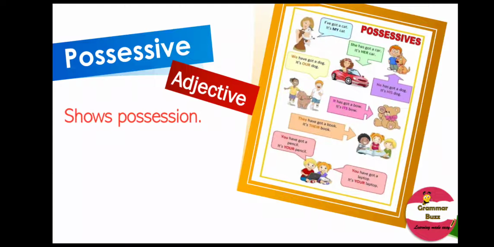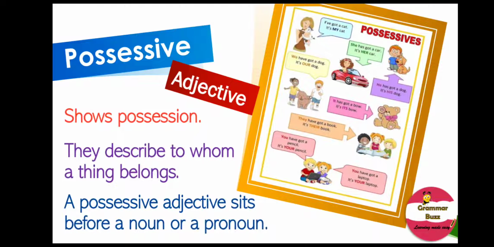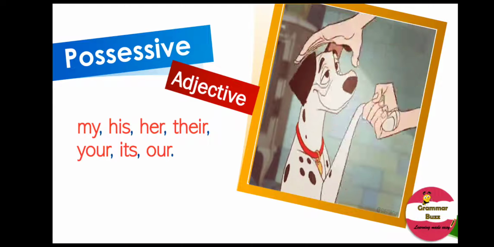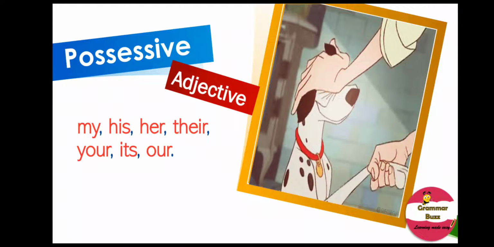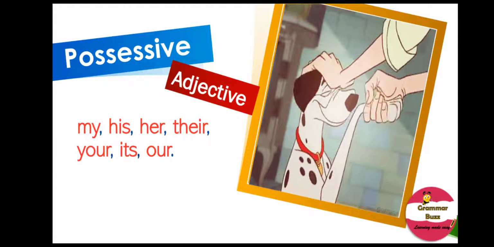In all these sentences, my, her, our, his, its, their, your show possession. Hence, they are possessive adjectives. They describe to whom a thing belongs. A possessive adjective sits before a noun or a pronoun. Examples of possessive adjectives are my, his, her, their, your, its, our.